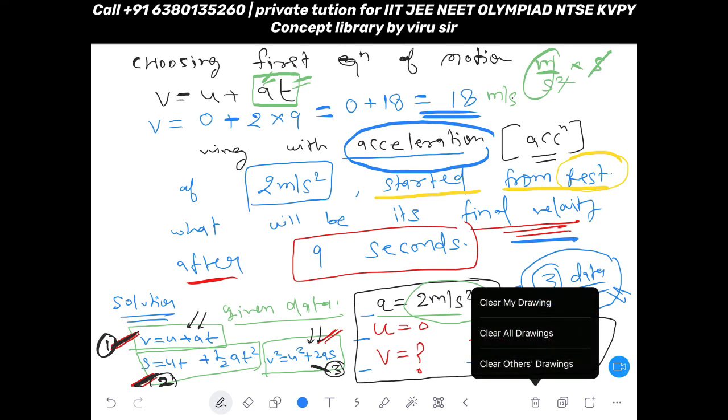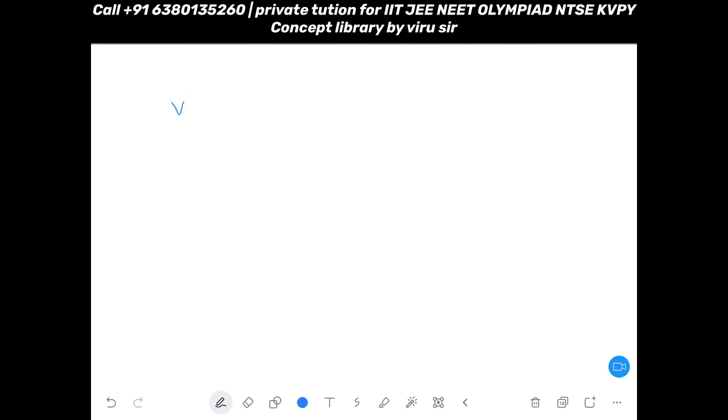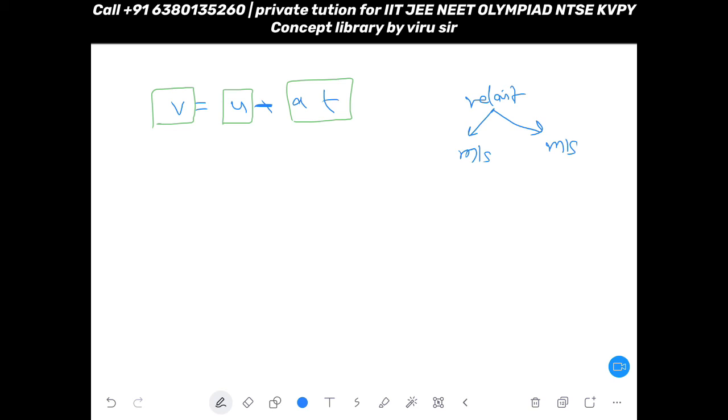Okay, now understand the unit part. I'll explain the unit now. See, v is equal to u plus at. Whatever unit will be for this, same unit will be for this and same unit will be for this. So always remember, if you have velocity, either initial velocity or final, does not matter, both velocities will be having meter per second as their unit.